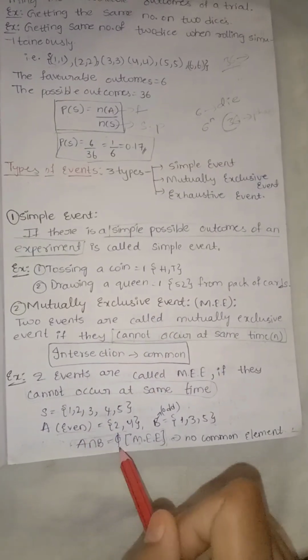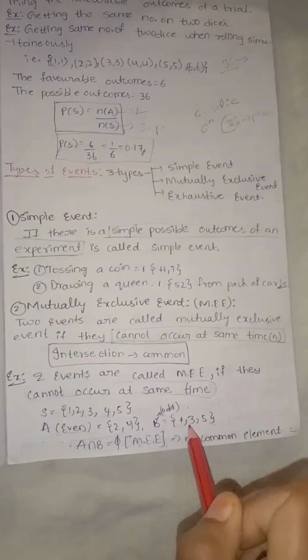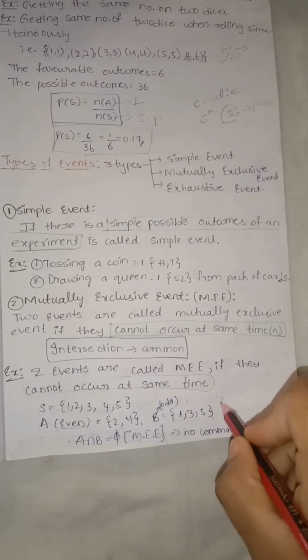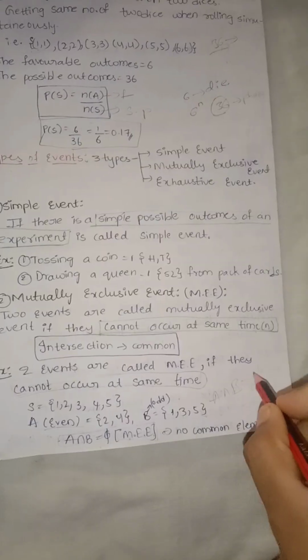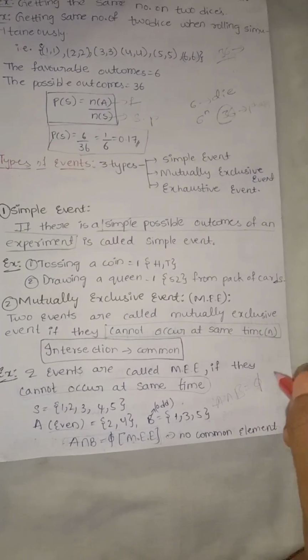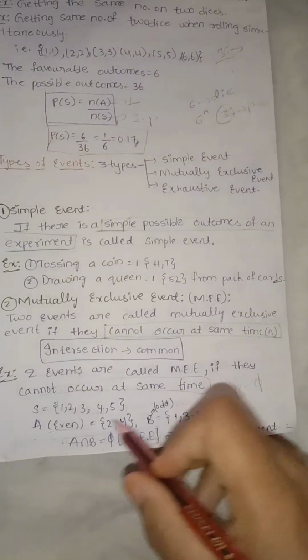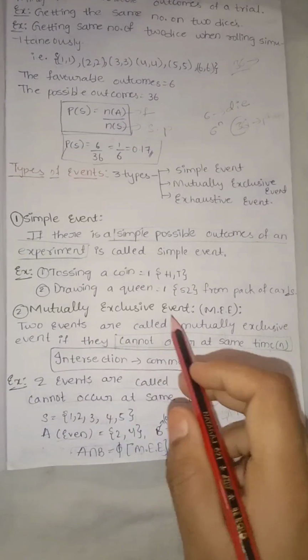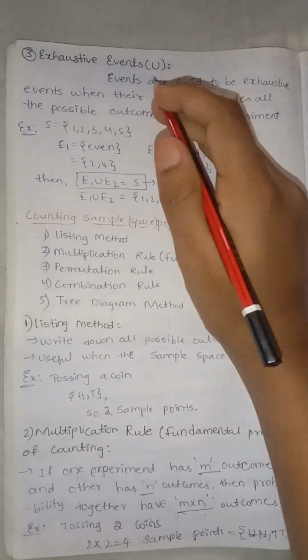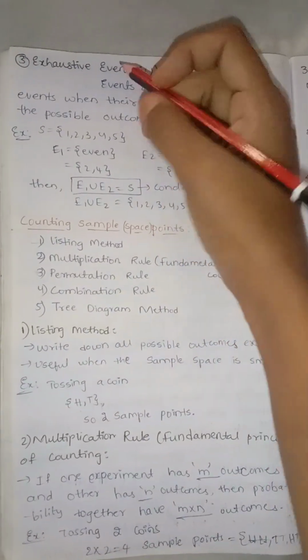When we take the intersection, we have no common points, so we write A intersection B equals phi or null. It is nothing but no elements are common in these two sets, which is known as a mutually exclusive event.